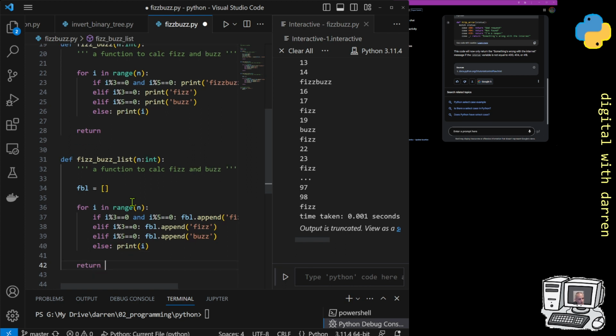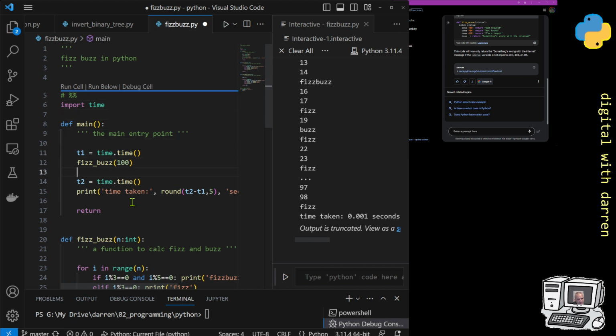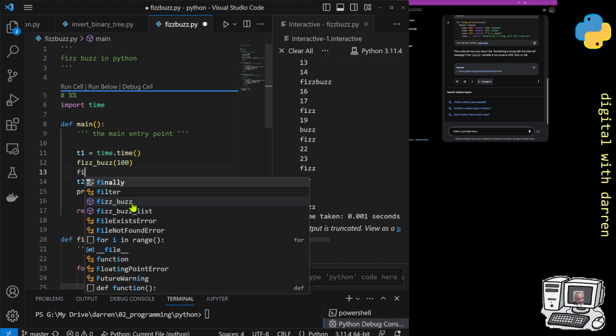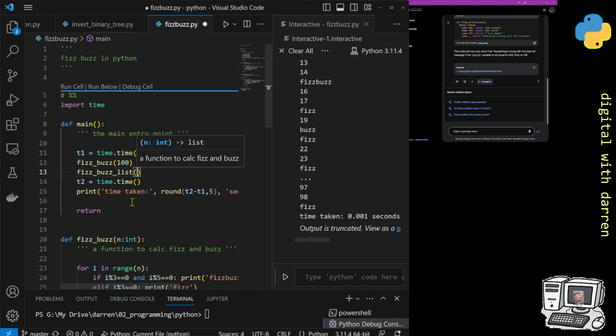Now here we would want to just return fbl, and then because we've called it in our main, instead of doing this one, we can just do fizz buzz list of 100, and we can comment this one out and run it.